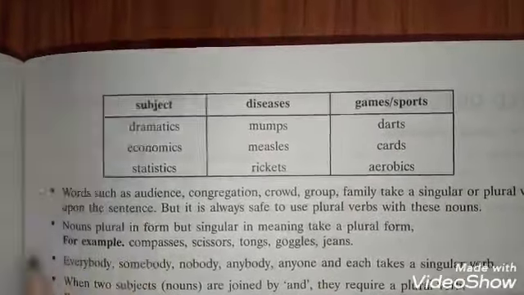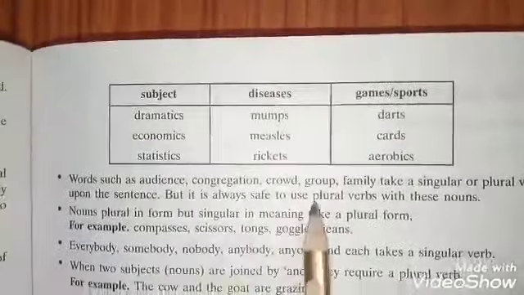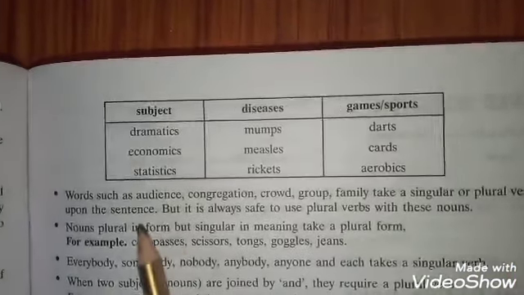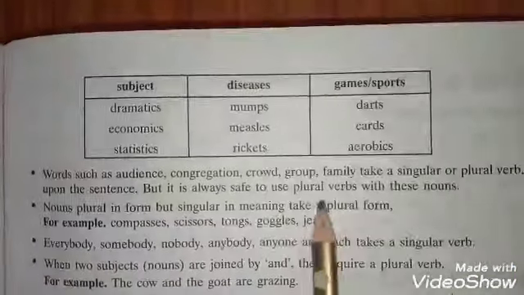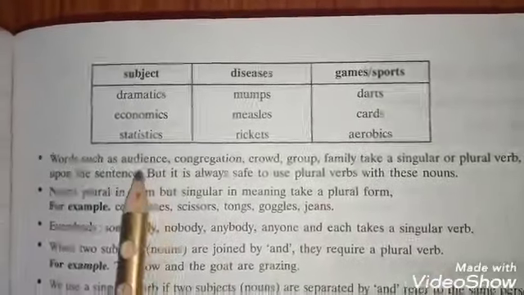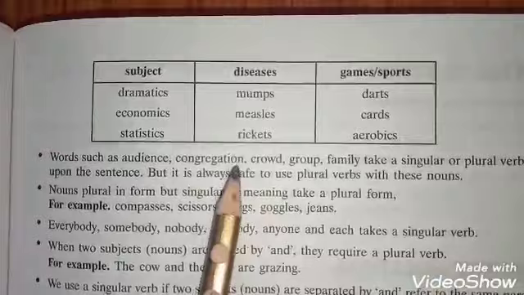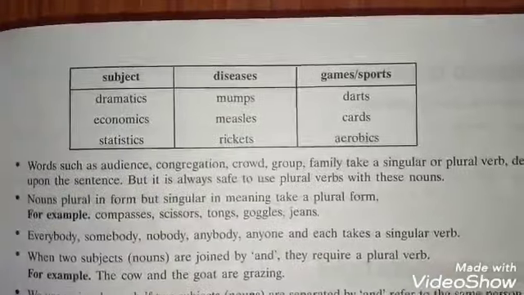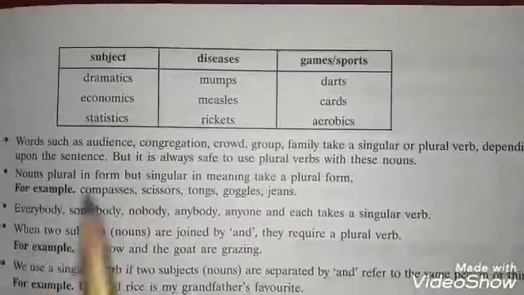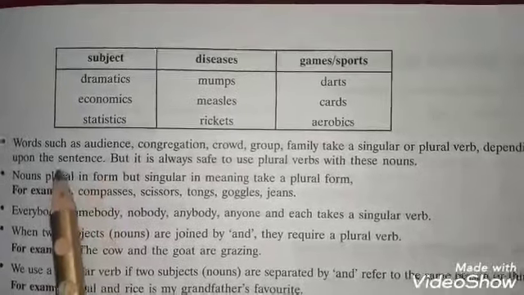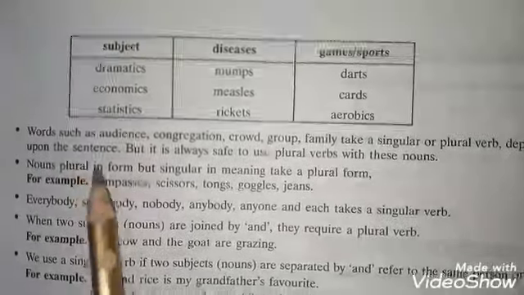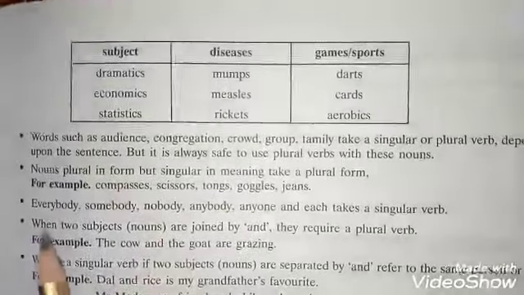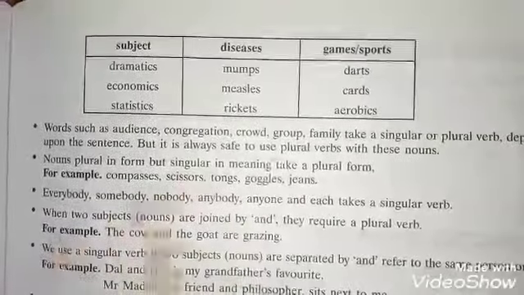Words such as audience, congregation, crowd, group, family take a singular or plural verb depending upon the sentence, but it is always safe to use a plural verb with these nouns. All these nouns look singular. They don't have any plural tone. You are at liberty to decide in what capacity they have been used, whether singular or plural. So it depends on you while you have to use the verb. But it's mandatory and very safe for us to use a plural verb with these nouns.